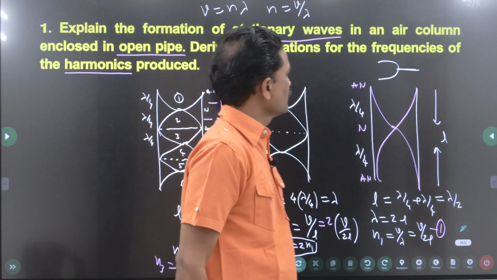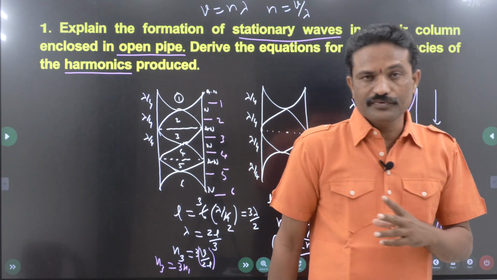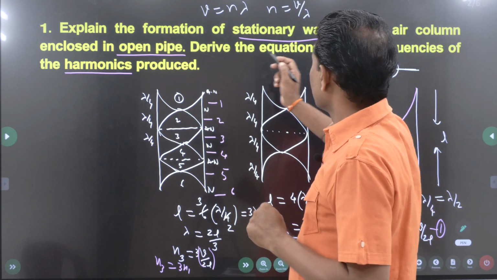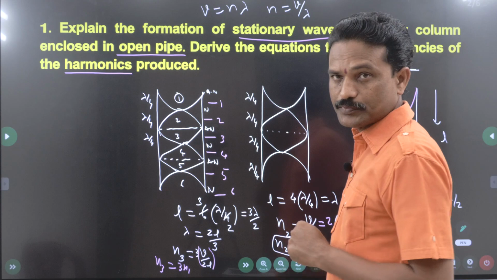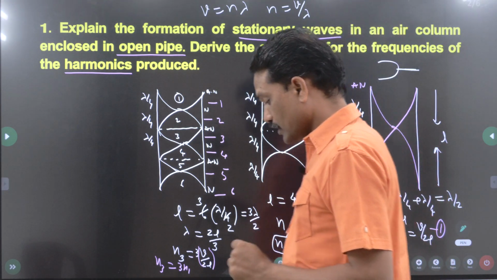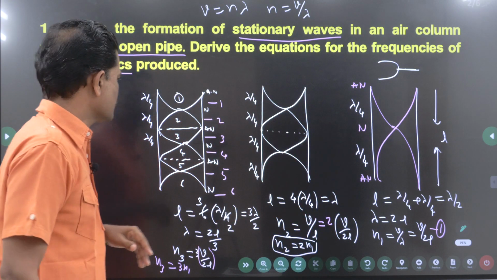Now, in the question, derive the equations for the frequencies. How many frequencies do you have to derive? Only 3. Derive the equations for the frequencies of the harmonics produced. So, only the first 3 harmonics. Now, what is the conclusion that you can draw from these 3 derivations?